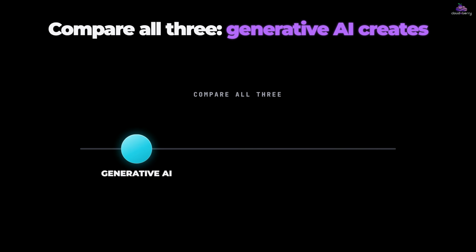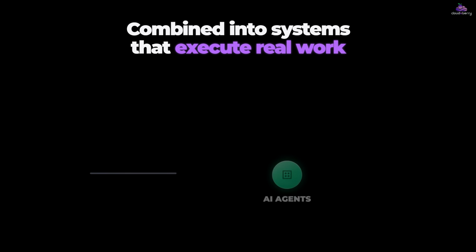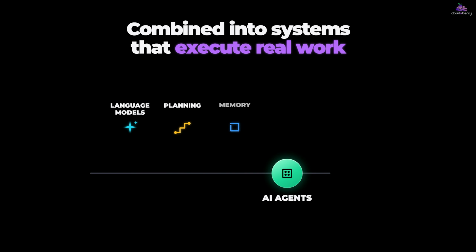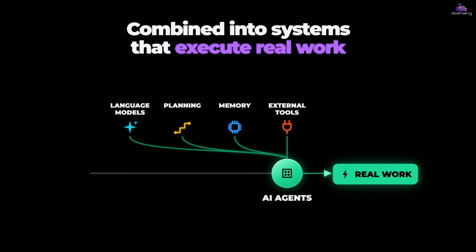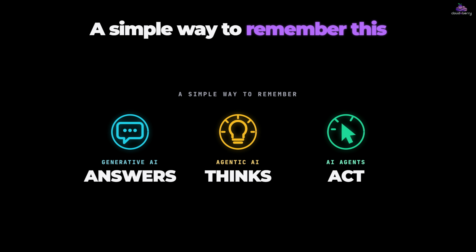So let's compare all three. Generative AI creates content. Agentic AI provides the reasoning and planning needed to achieve a goal. AI agents combine language models, planning, memory, and external tools into complete systems that execute real work. A simple way to remember this is, generative AI answers. Agentic AI thinks. AI agents act.